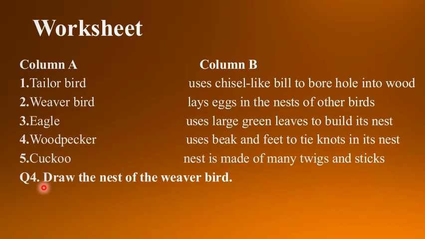Now the last one. Which of these is not false? Again you have been given 4 sentences and one of the sentences is not false. So which one is that? Let's see. Adult birds bring food for the baby birds. It is correct. Then baby birds start flying as soon as they hatch out. No, they cannot see. They cannot fly because they do not have feathers. So this is a wrong statement.